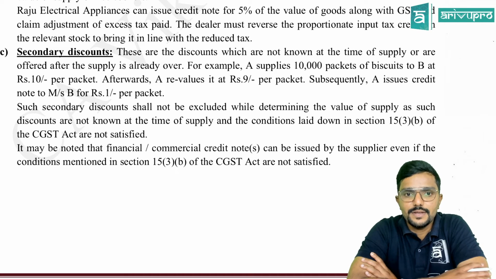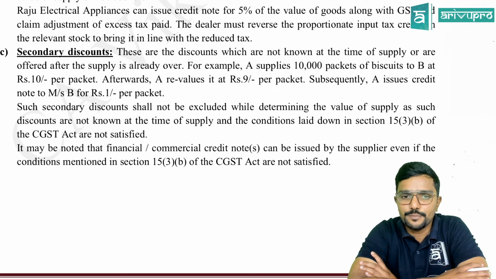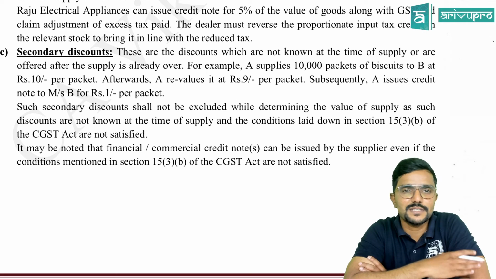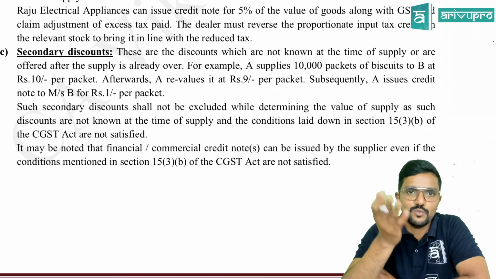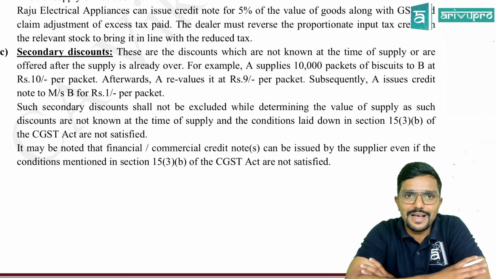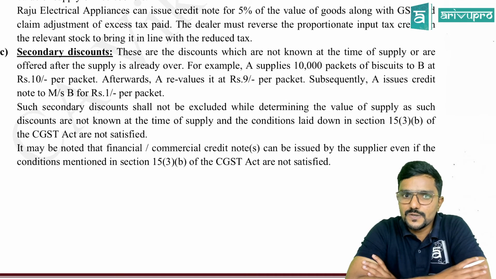For example, A supplies 10,000 packets of biscuits to B at 10 rupees per packet. Afterwards, A revalues it at 9 rupees per packet. Subsequently, A issues a credit note to Mr. B for 1 rupee per packet. So this is like a surprise discount given by the supplier A to B. Was it agreed at the time of supply that I will give discount? No. So can we reduce it from the value of supply? No. So such secondary discount shall not be excluded while determining the value of supply.